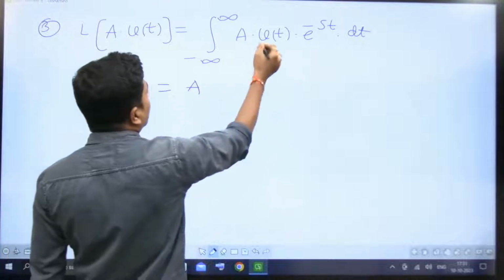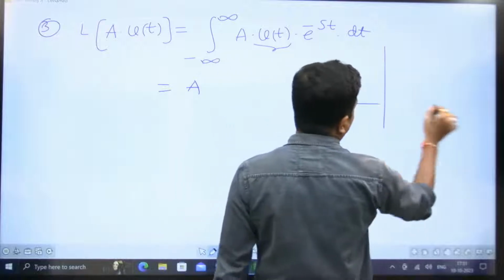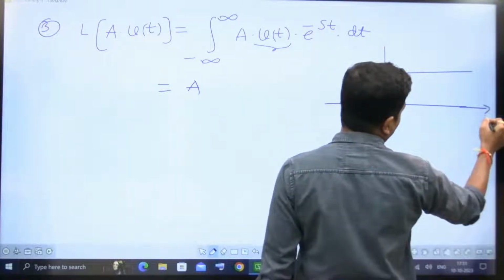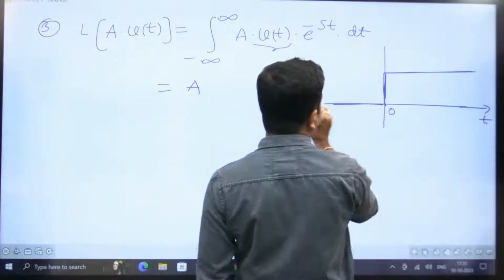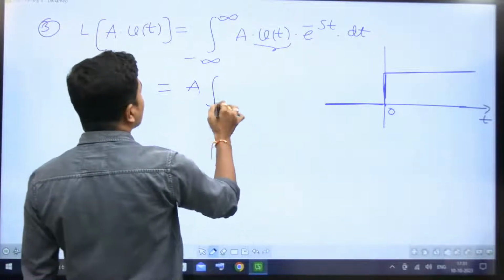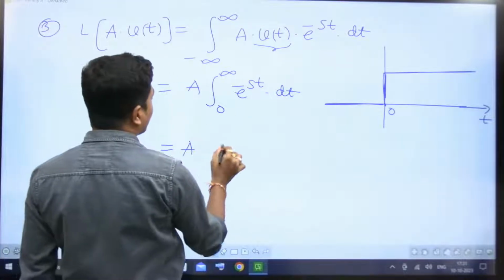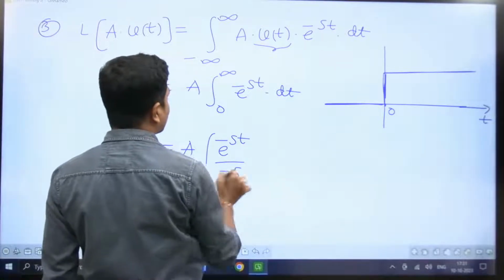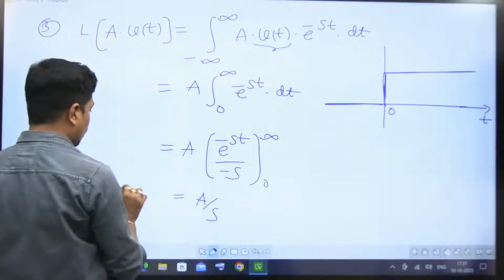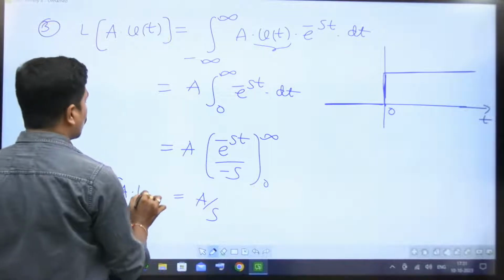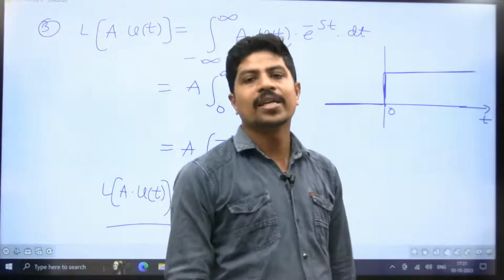Now throw that a outside. This u of t is unit step signal which is existing from 0 to infinity. You know, step signal looks like this. Those who don't know about step signal can see, yes, this is 0. Here only it rises. Before that it is 0. Therefore, integral 0 to infinity e power minus st dt, that is equal to a into e power minus st by minus s from 0 to infinity. If you solve it, you are going to get a by s as the Laplace transform of a into u of t. It is simply substitution.